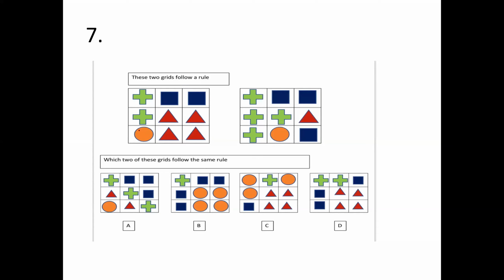In both the grid pictures, the first row is the plus and there are 2 rectangles. The row, not the column. So 1 plus sign we have and 2 rectangles we have. So that's only followed in A and B: 1 plus and 2 rectangles, 1 plus and 2 rectangles.